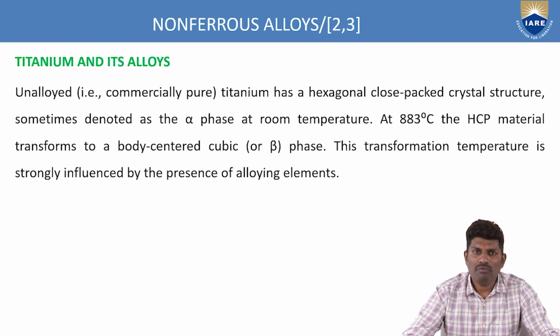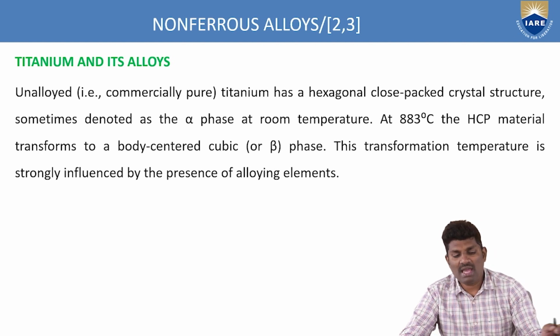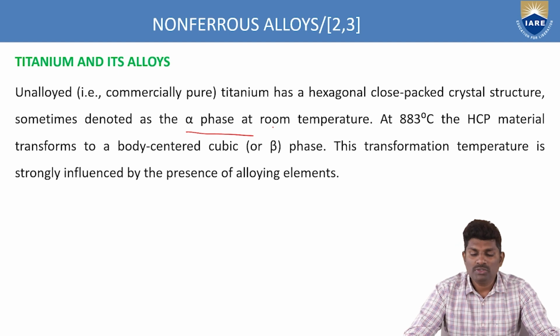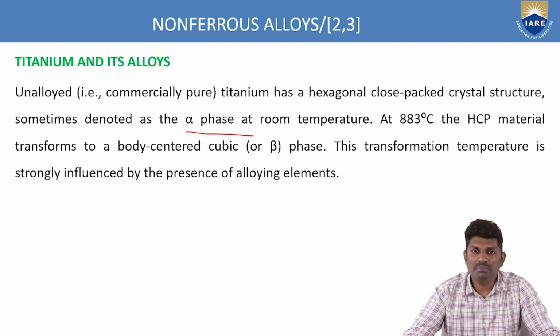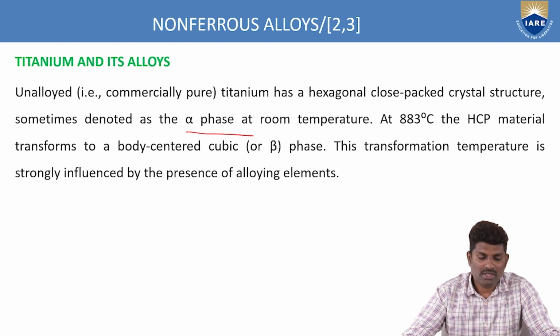So in the same case, when you do not add any alloy to the base metal of the titanium, then it has a hexagonal closely packed type of crystal structure, which is the alpha phase at room temperature. At 883 degrees centigrade, this HCP material transforms to BCC, that is the body centered cubic structure. So titanium at room temperature has a hexagonal closely packed type of crystal structure. At 883 degrees centigrade, this HCP is converting into BCC type of structure. So this transformation temperature is strongly influenced by the presence of alloying element.